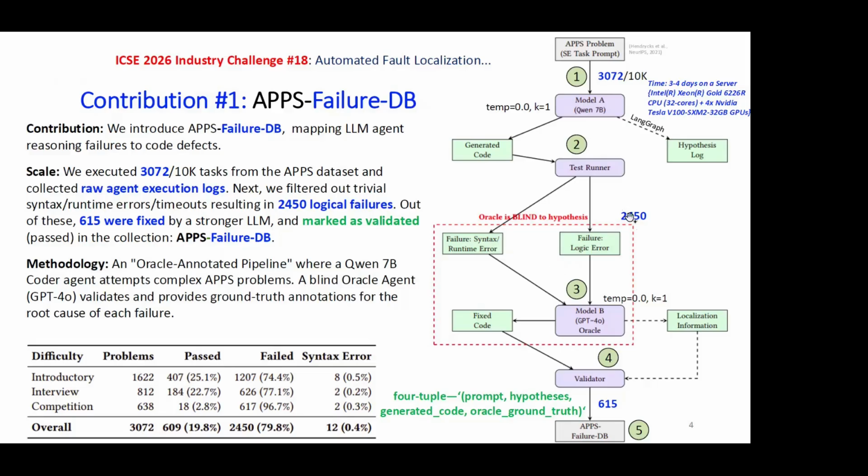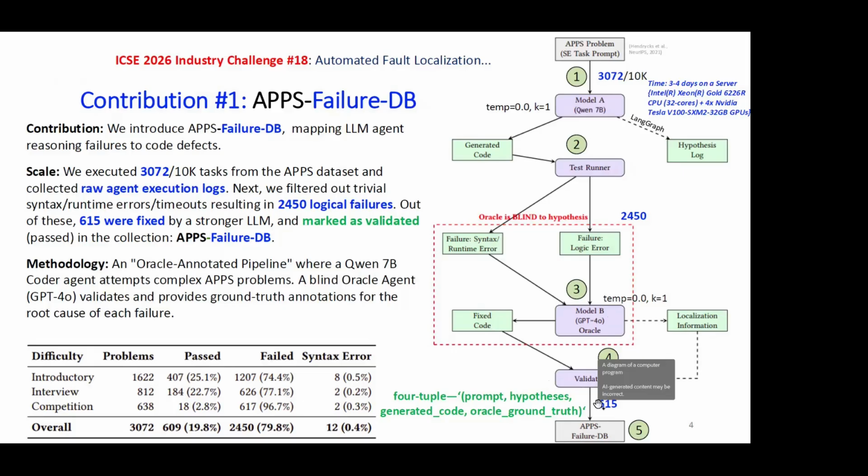So after this 2450 was fed directly to model B, GPT-4o, we call this Oracle, because this is where we are going to generate the ground truth. It tries to fix the code and also generates the localization information in terms of line numbers. After the fixed code is generated, we again return this code to the validator, which is again the test runner, and only those that pass, that means the code that was faulty, generated by the agent, and fixed by the powerful agent, model B, and finally validated, were included as 615 data points.